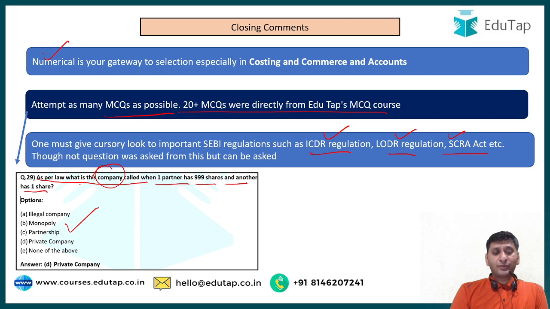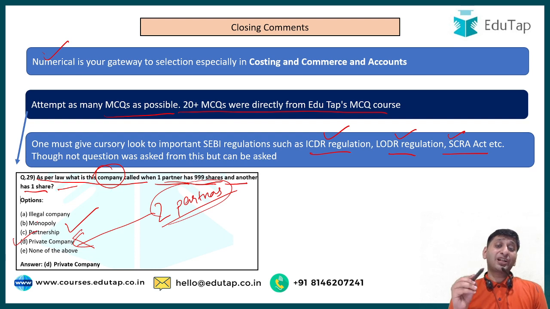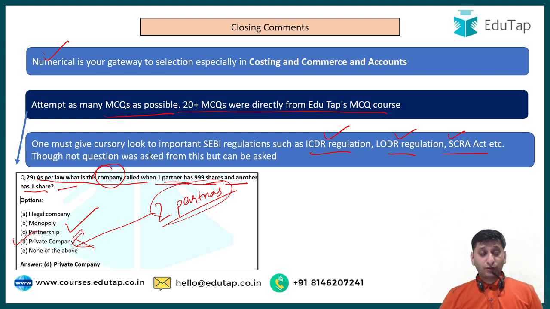You just have to apply your mind. One partner has 999 shares and another has 1 share. It means there are two persons. That is possible in a private company. So a company having this structure is possible in a private company. The answer was private company. So this was just an application based question. There were many like this. But many people who had presence of mind, they did these kinds of questions right.